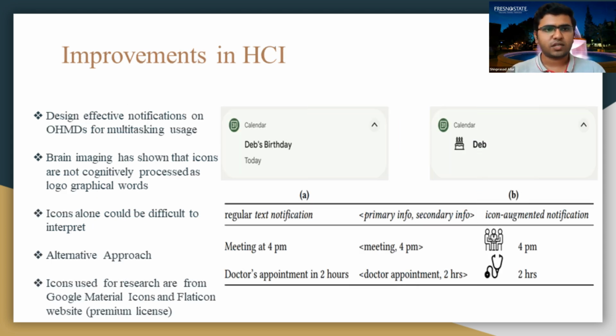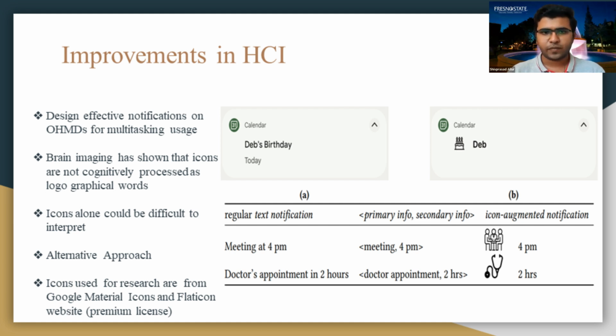So what improvement does it bring in HCI? These notifications are used in multitasking scenarios. Brain imaging also shows that icons are not processed as logographical words, and icons themselves can be difficult to interpret. If I just show an icon, it is difficult to understand what it means. So what is the alternate approach?